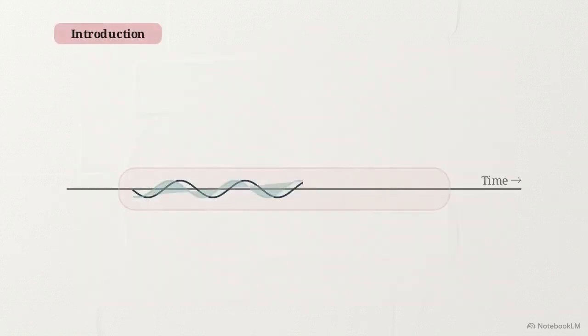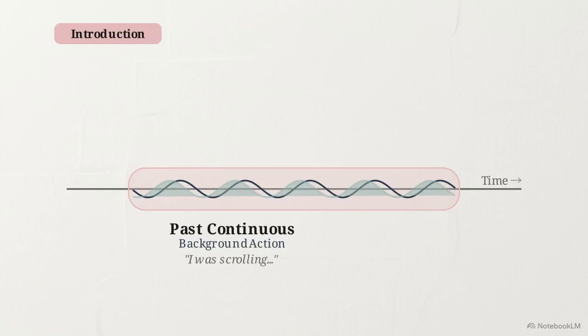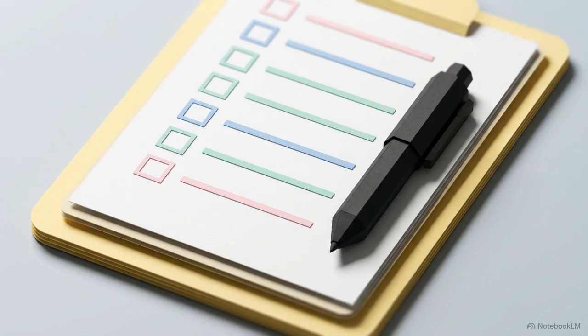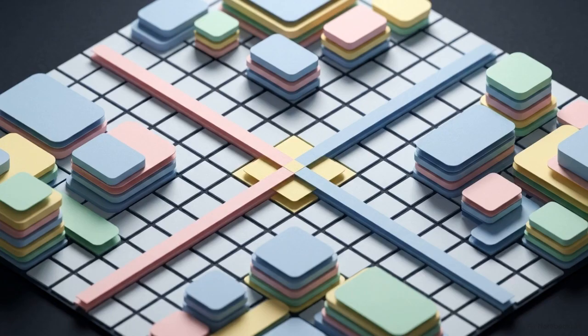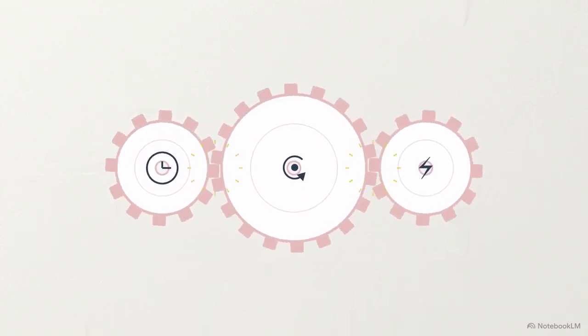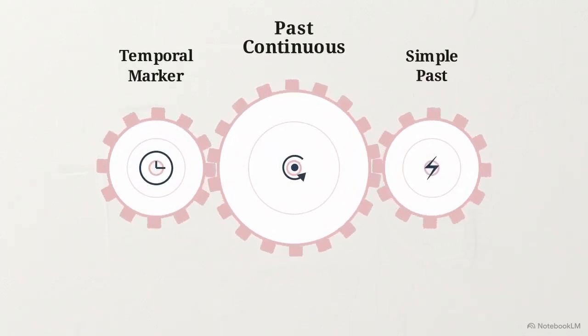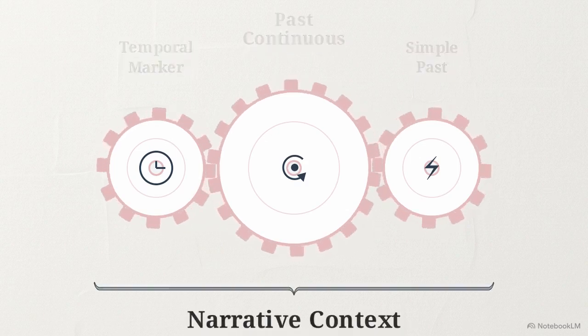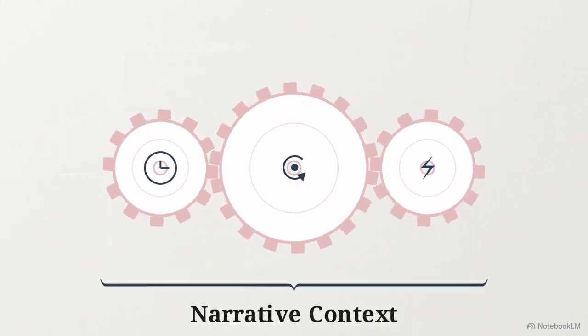We place this continuous background action directly against the simple past tense of the primary event, the exact moment you stumbled upon the video. Interlocking these 2 tenses prevents the introduction from reading like a static list of facts. It creates a dynamic timeline where a continuous action is interrupted by a specific event. The precise intersection of these time and action variables maps out the exact environmental parameters for the rest of the description. Executing this initial module correctly signals to an examiner that the speaker has the mechanical control required to construct narrative context using complex, overlapping verb tenses.